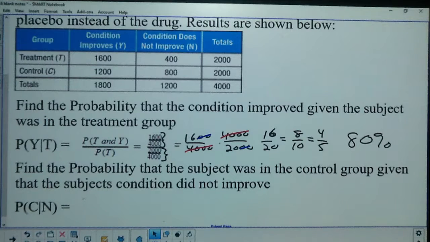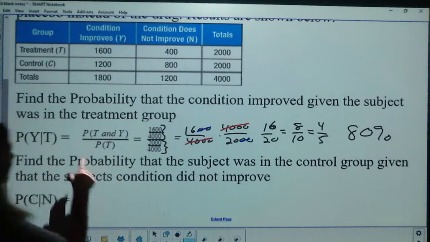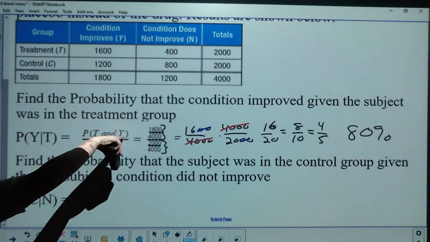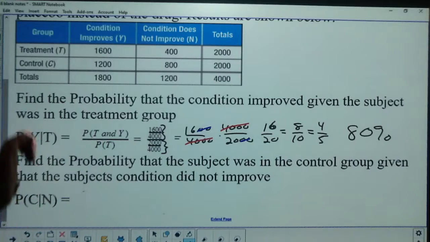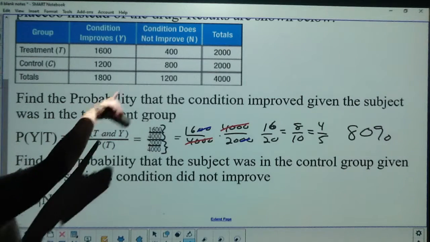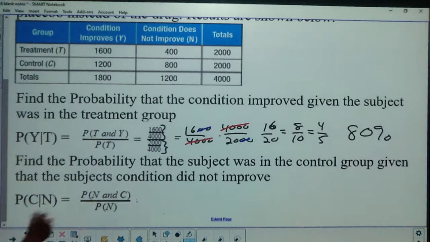Now I want to find the probability that the subject was in the control group, C, given N does not improve. Okay? So if you do the same thing you just did here, probability, instead of T and Y now, it's C and N. C meaning control group, N meaning does not improve, over the probability of no improvement.